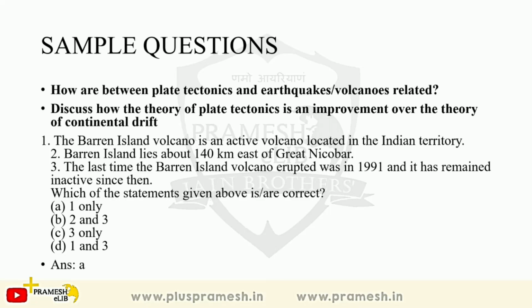And third, the last time the Barren Island volcano erupted was in 1991, and it has remained inactive since then. It is right that it last erupted in 1991, but it has not remained inactive. You can see some eruptions from there, and a major eruption just occurred in 2017. So it is not that inactive now. So you can say that the second and third are wrong. So it means that only option A is correct, only one.